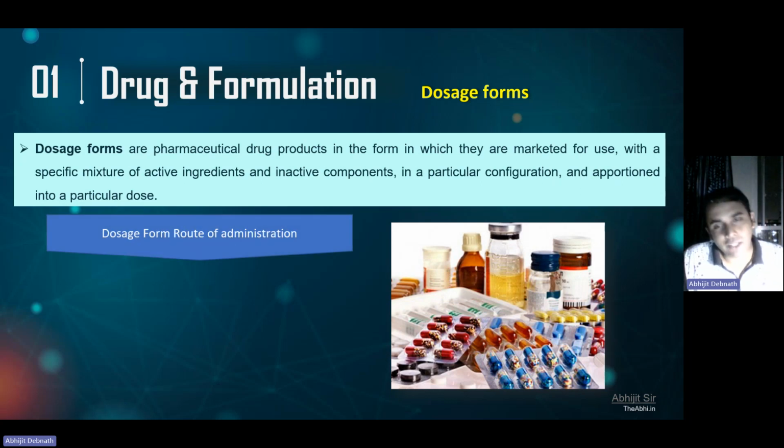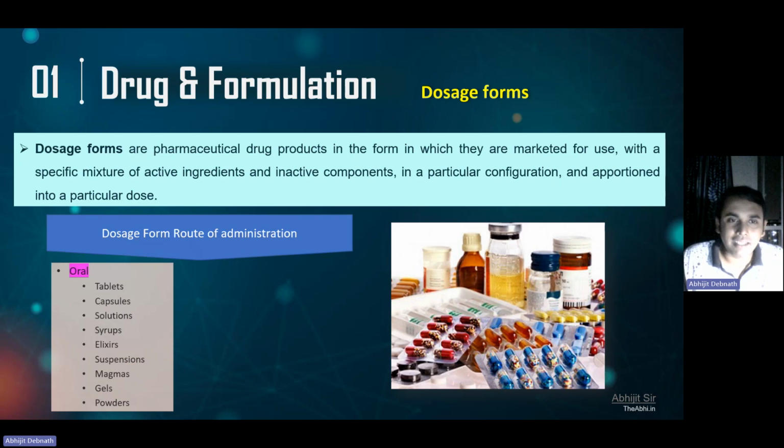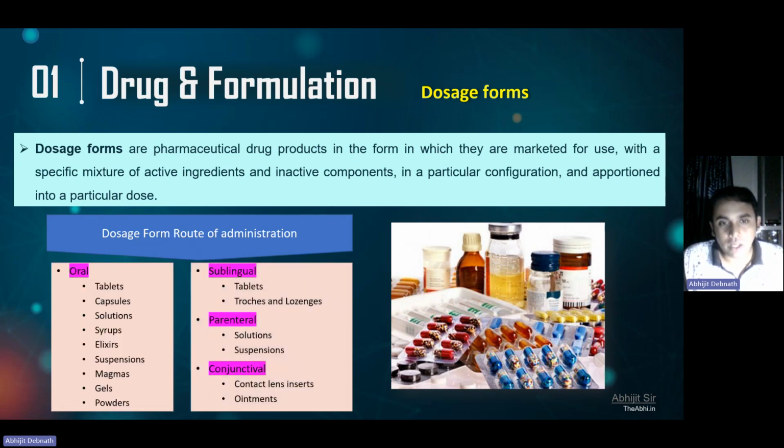All of you have studied in B.Pharm first semester that based on the route of administration, we can classify dosage forms into oral, sublingual, parenteral, conjunctival, and many others. The most common examples of oral dosage forms are tablet, capsule, solution, syrup, elixir, etc. Sublingual ones are tablets, troches, lozenges, etc. Parenteral ones are solutions and suspensions. Conjunctival ones are contact lens, inserts, and ointments. These are the most common dosage forms based on our route of administration.